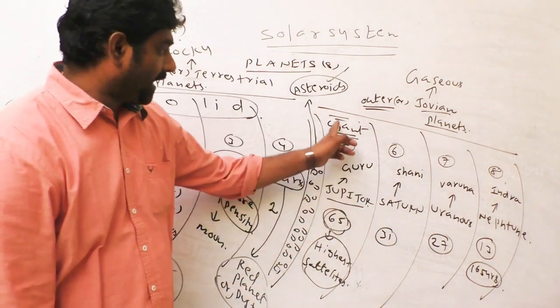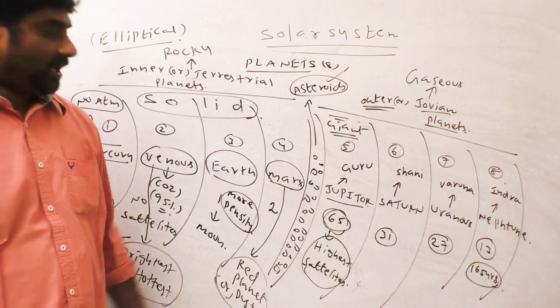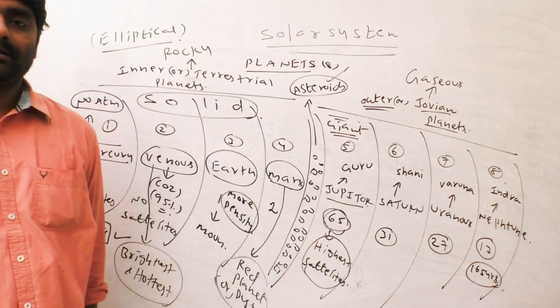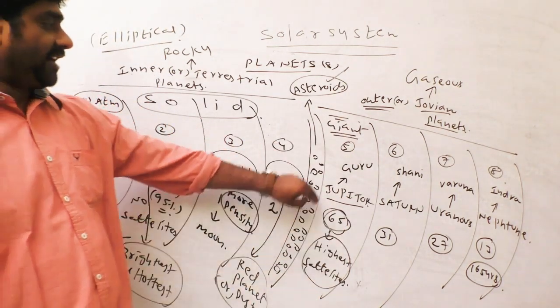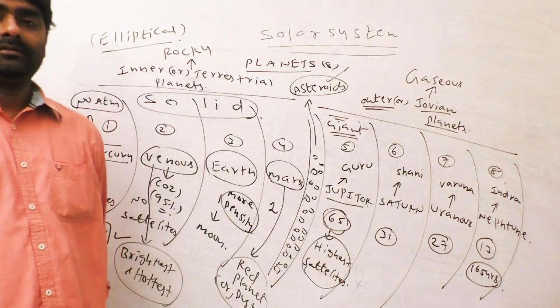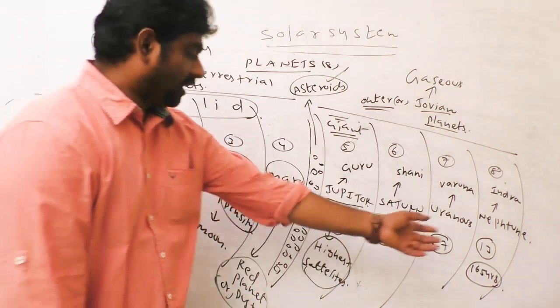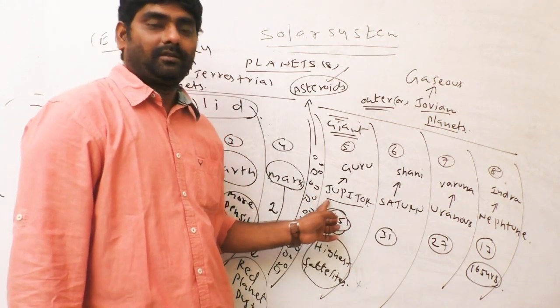Jupiter is the giant planet, very important. The largest planet in the solar system is Jupiter, with the highest satellites. We call it Guru Graha. In astrology, it plays the main role.